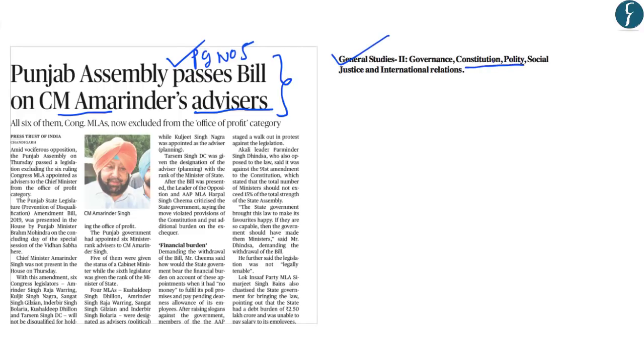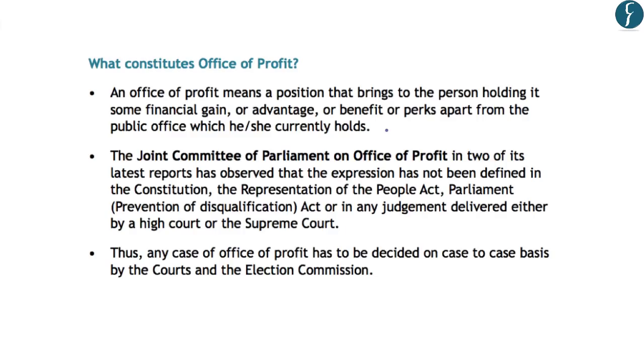So in this article, we will try to understand what constitutes Office of Profit and also what the constitutional provisions related to the Office of Profit are. Here it is important to note that any member of Parliament or any member of the Legislative Assembly, if he holds an Office of Profit under the Government of India or any state government, can be disqualified. This has been provided in various provisions of the Constitution of India, under articles like Article 102 and Article 191.